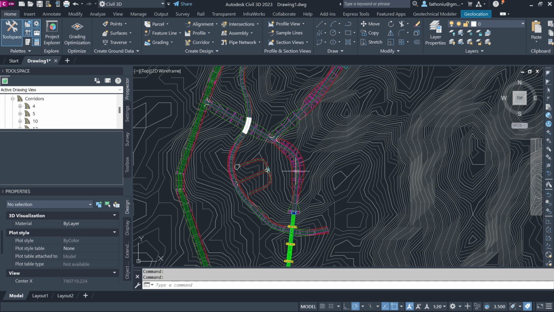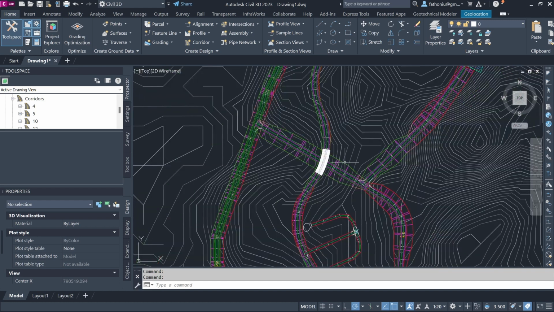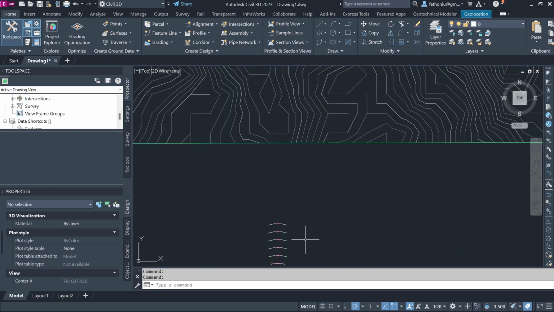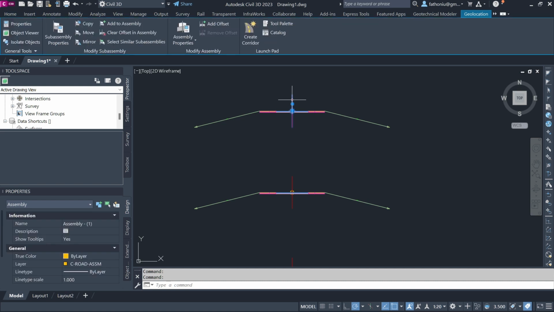Corridor is the road segment here. So with the daylight cut and fill along the road, we call it corridor. And then we have alignment, assembly. See, this is the assembly here. Sorry, this is the assembly. So we have assembly here.